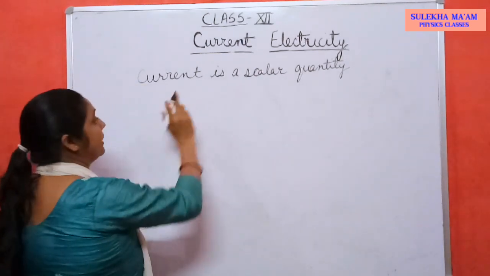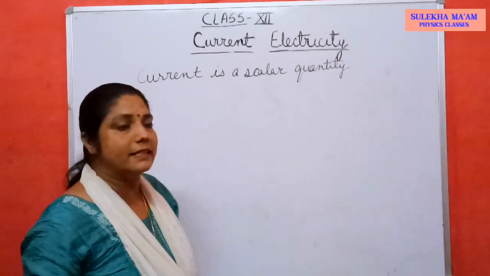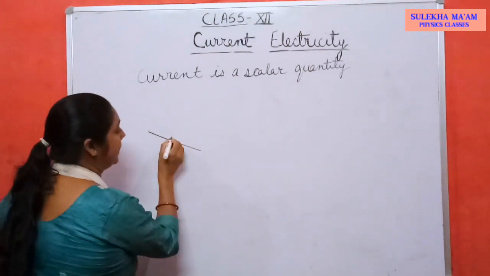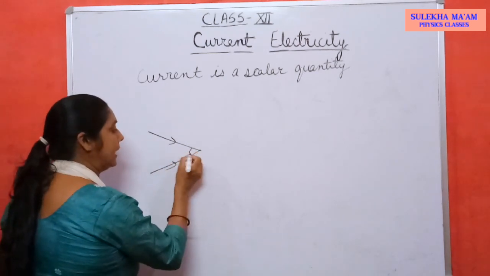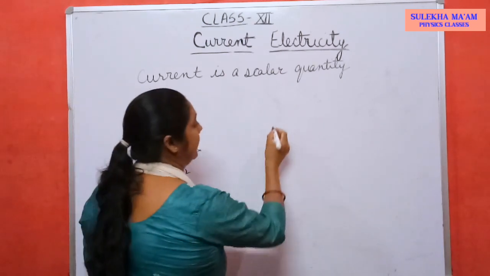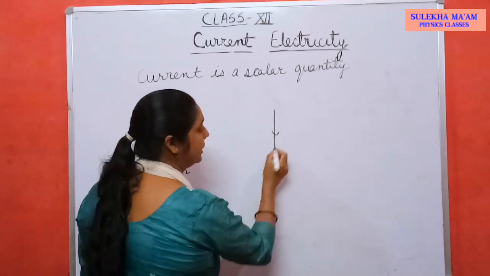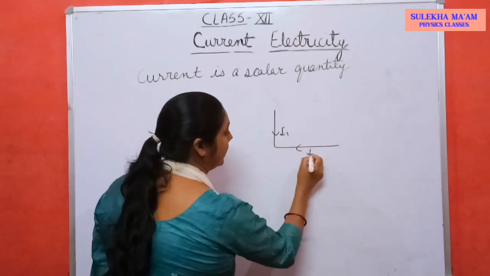And also you can say that angle doesn't matter. Suppose one current is flowing in this direction, other current is flowing in this direction, and angle between these two is suppose 30 degrees. And another case, suppose current is moving in this direction I1, same current, another same current is flowing in this direction.